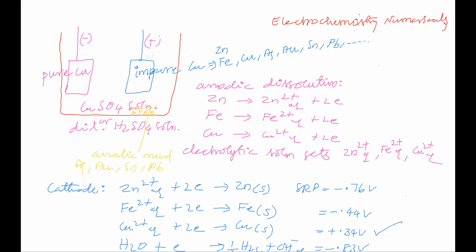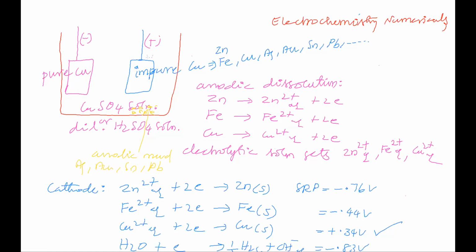In question number 4, what is given? We will read: assume that impure copper contains only iron, gold and silver as impurities. Impure copper is given in the first sentence. In the impure copper, mainly copper is there, and the impurities present are iron, silver and gold.